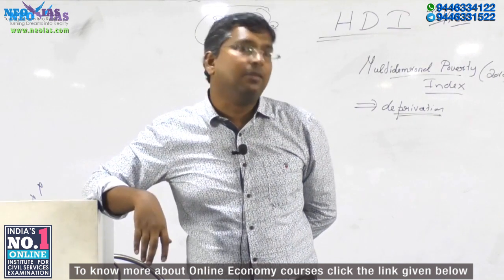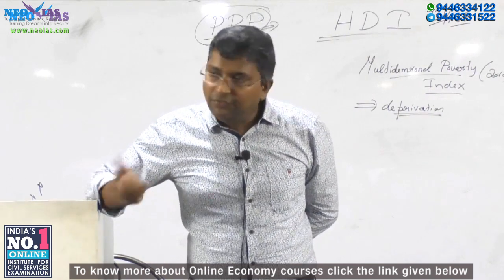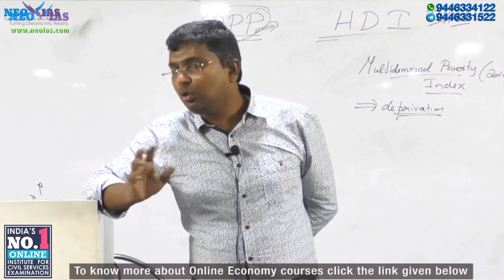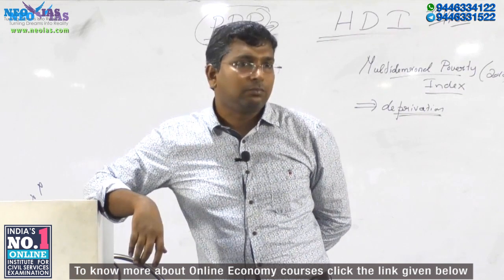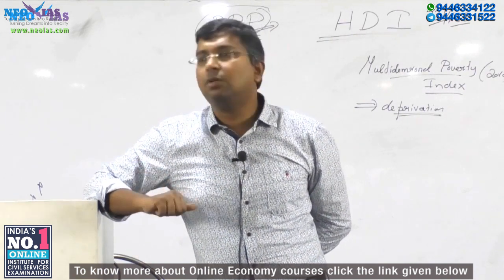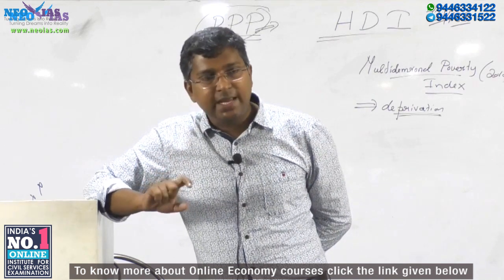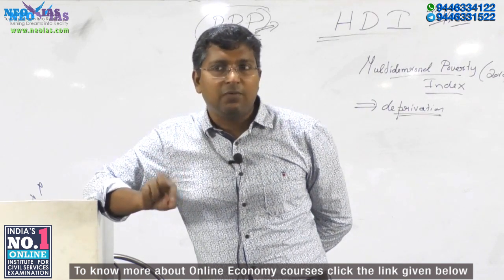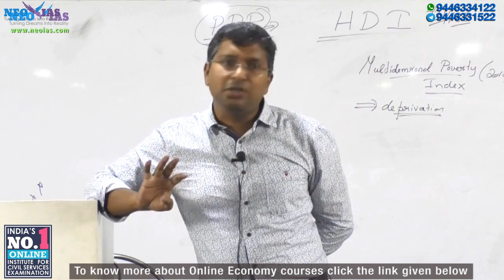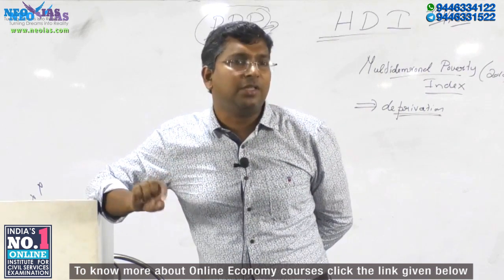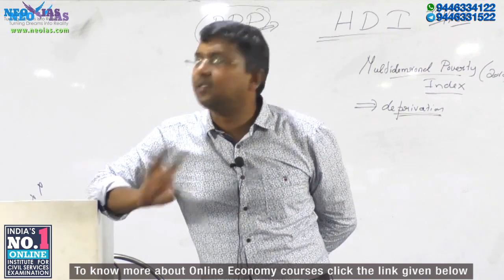He will live less. So different criteria are there. Then when it comes to standard of living, that will also be taken into consideration. So this multi-dimensional poverty index will take care of all the 3 dimensions mentioned in human development. That's the relation between the human development index and this index.